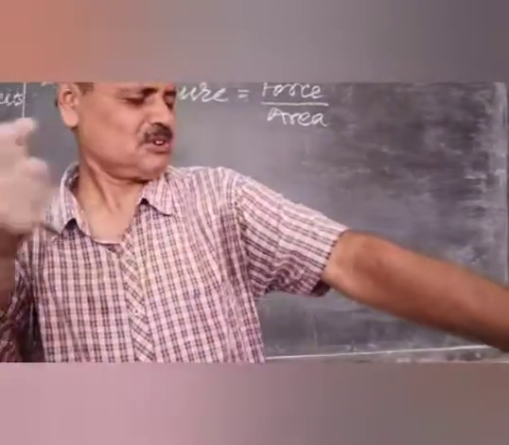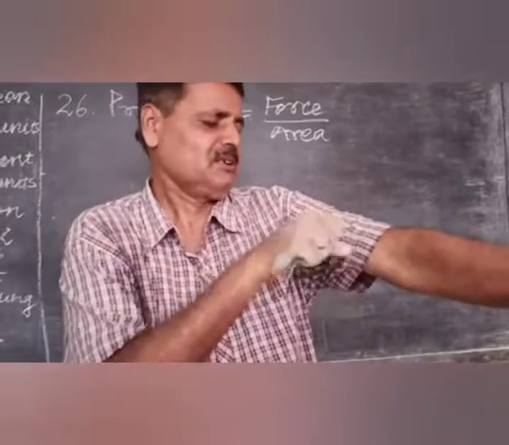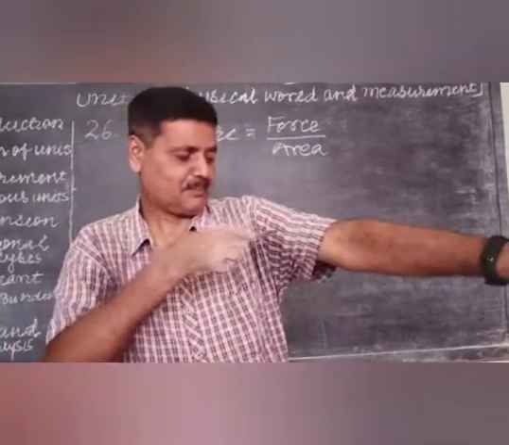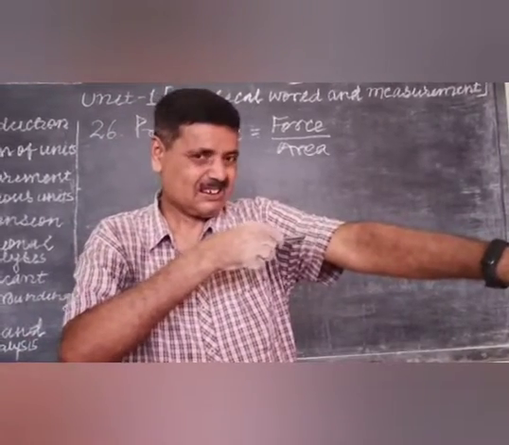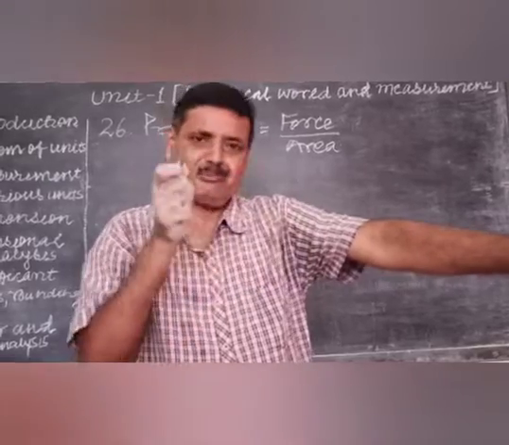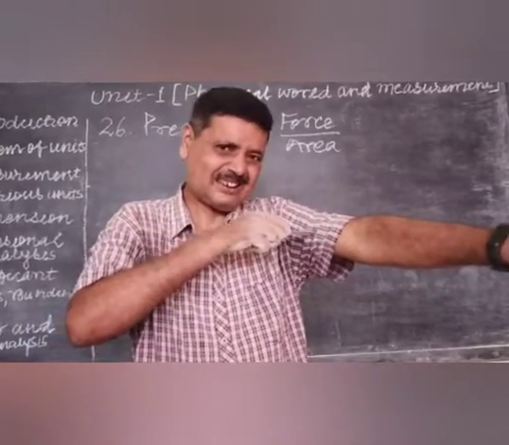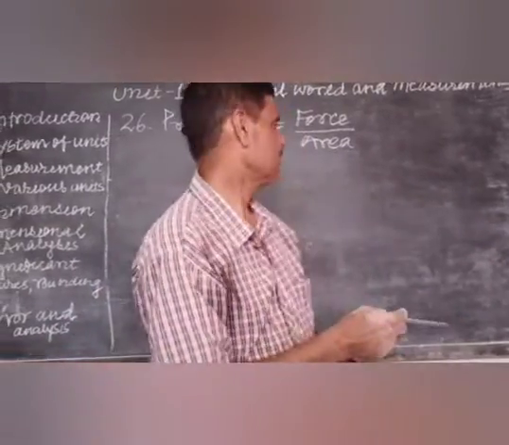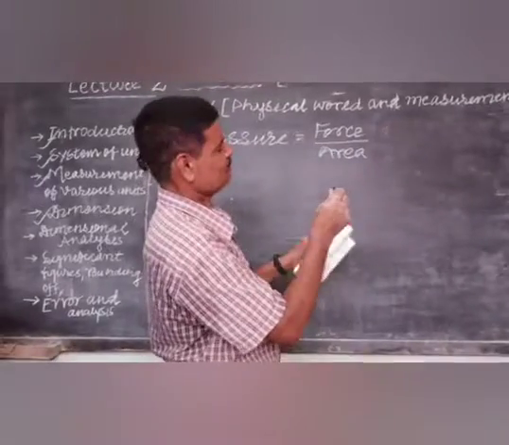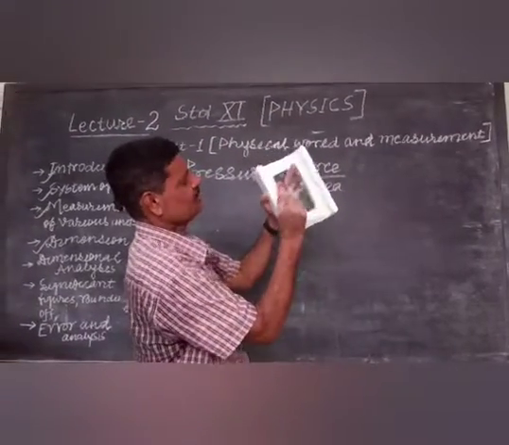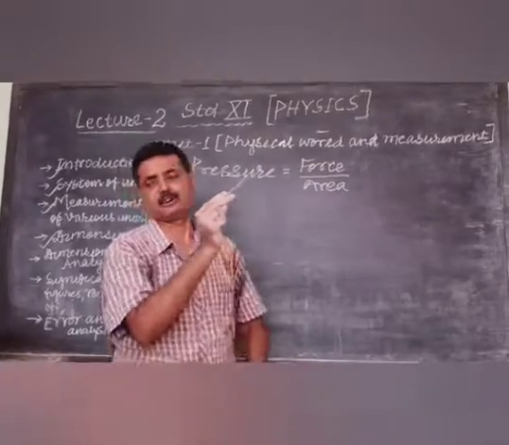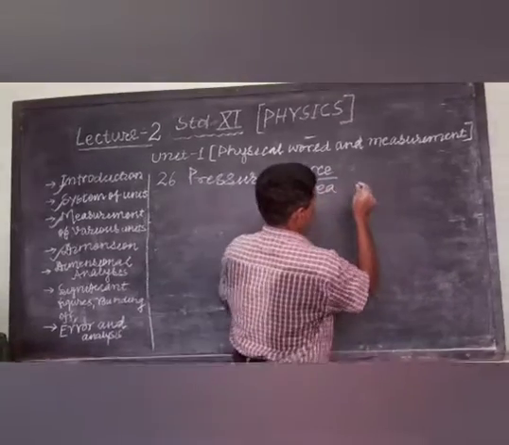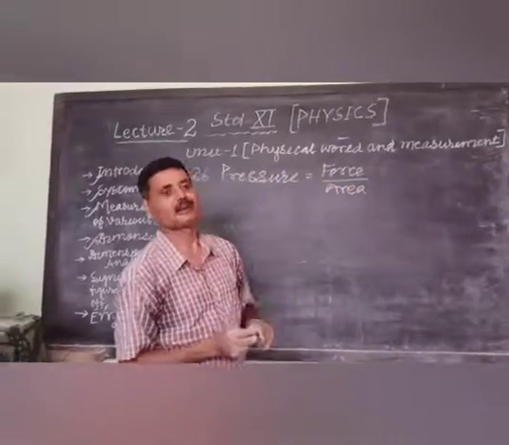There are many examples of applying force in this way. Pressure will be here and this area is involved, but with the help of the pen, if we hit, what will happen? The area will be minimum, so the pressure exerted on the hand at this portion will be maximum. That is why nails are fitted into the wall. This point is pointed, so by the use of a hammer it moves in easily and the value of pressure is maximum.